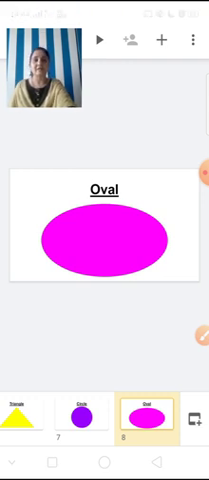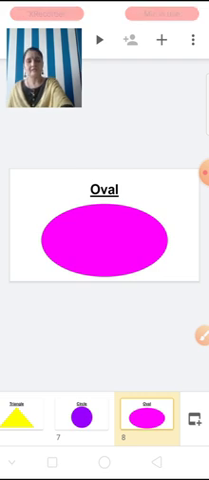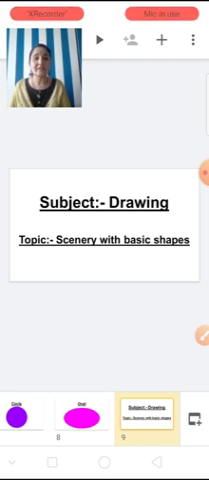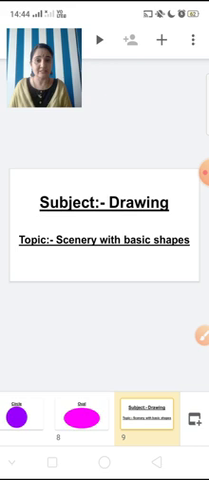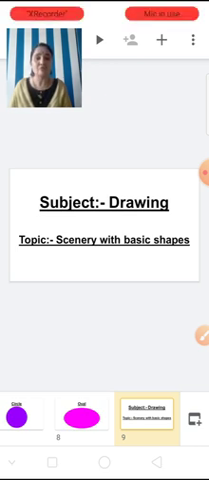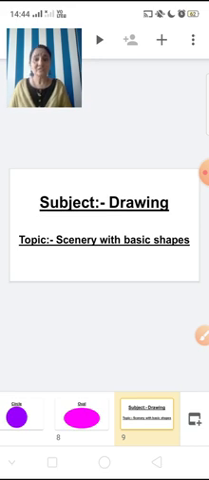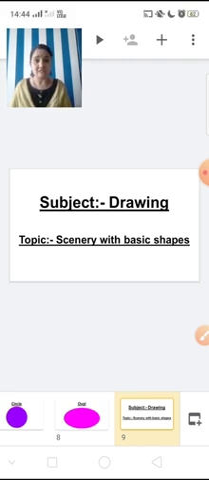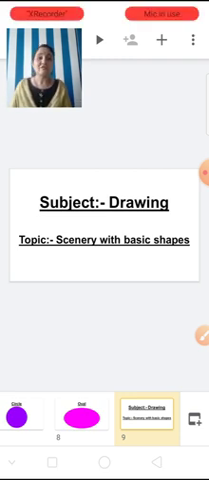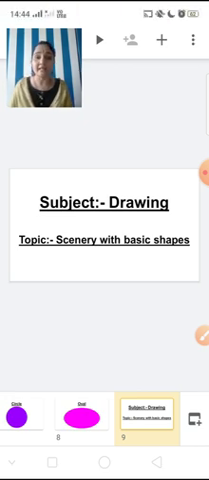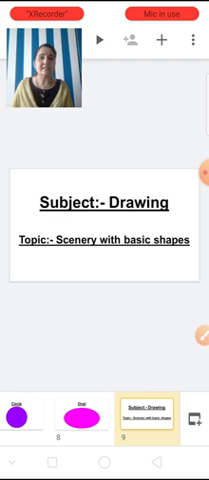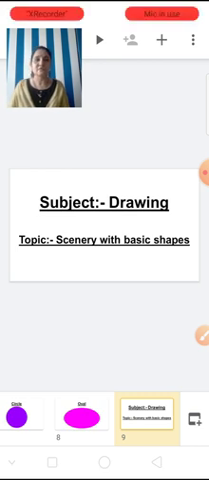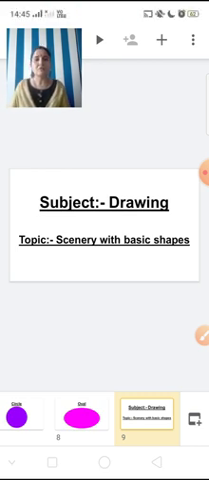So today our subject is drawing and the topic is scenery with basic shapes. The shapes which I have shown you just now. Now children, in scenery we draw mountains, sun, then trees, flowers, pond or lake, fishes, grass. So today we are drawing scenery using basic shapes only.